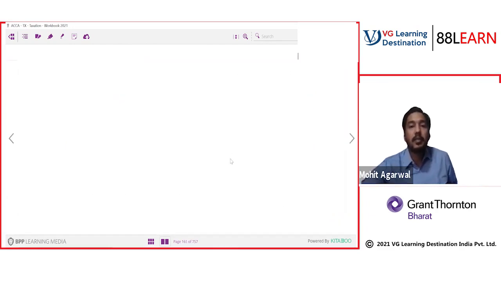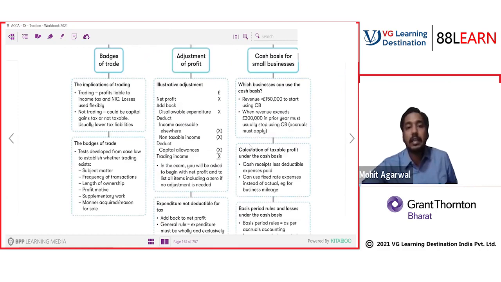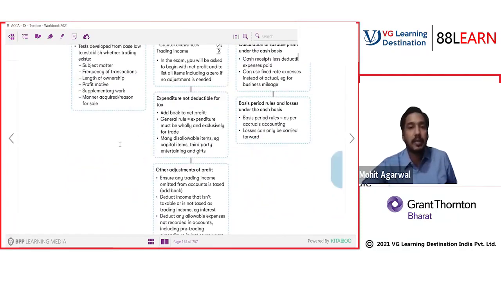It's a special provision for small business, a very small provision, and that is what its entire topic is all about. So the cash basis for small business is yet to be discussed. We will discuss it.